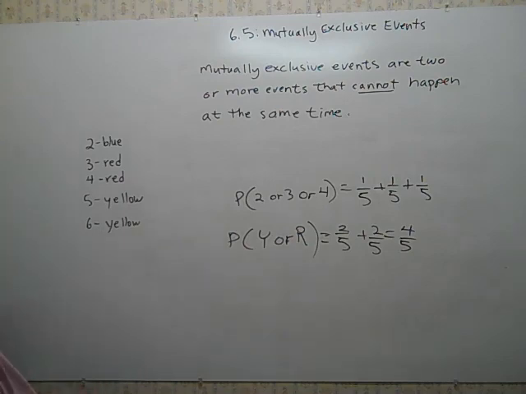So probably getting, well, you figure out the answer to the question. You're pretty smart. So we'll close with that. Those are events that are mutually exclusive. Remember, they can't occur at the same time, so you have to kind of think critically. And it's just the sum, basically it's the sum of their separate probabilities.